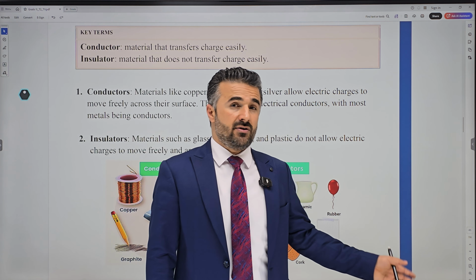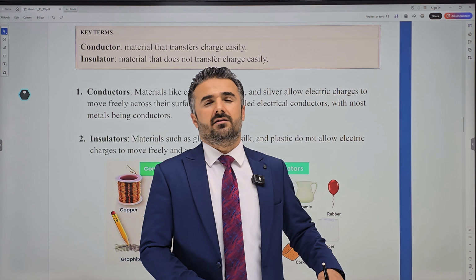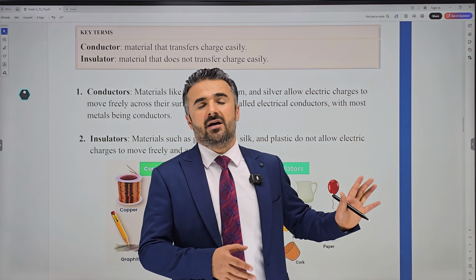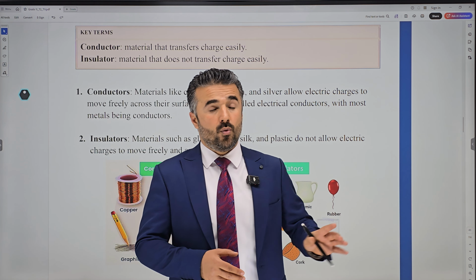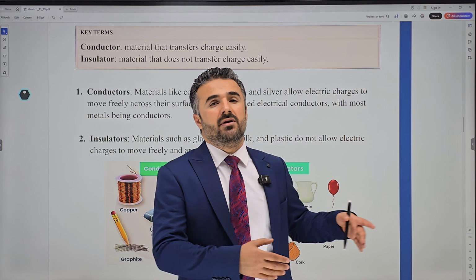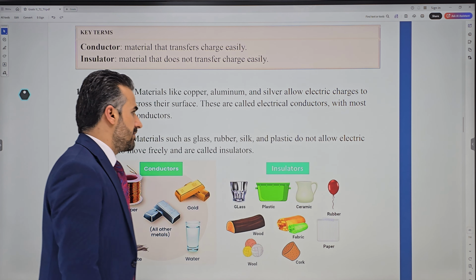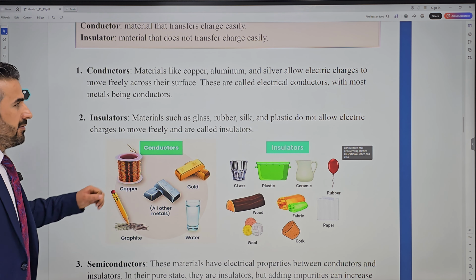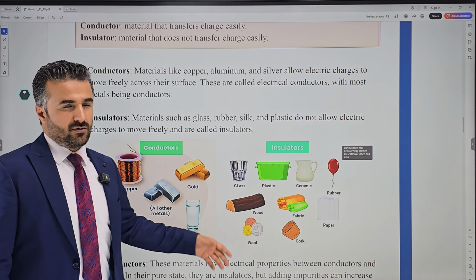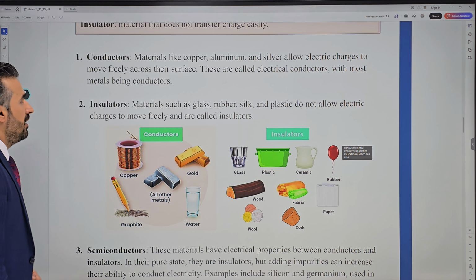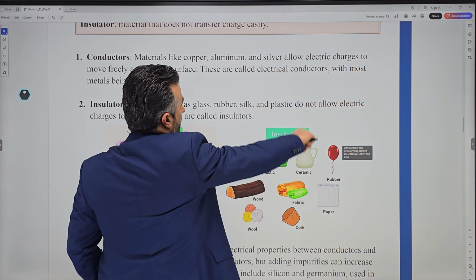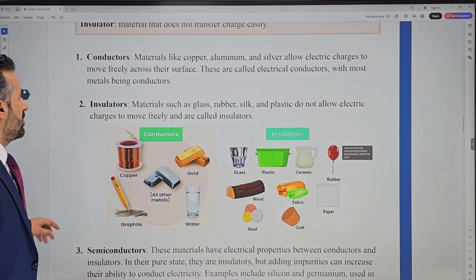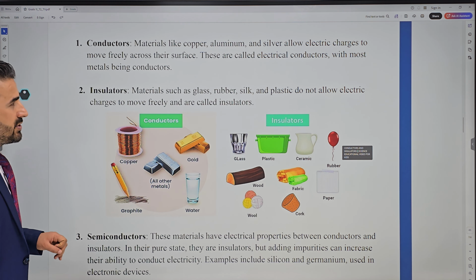Insulators, on the other hand, we call them insulators because they do not conduct electrical charges easily. Why? Because they don't have free electrons, or not enough free electrons. So what are conductors? Most metals, or metals in general, are conductors, for example copper, aluminum, silver. These allow electric charges to move freely across their surface.